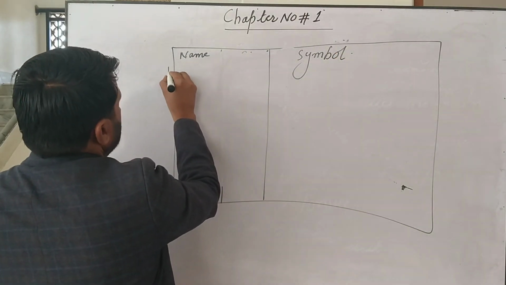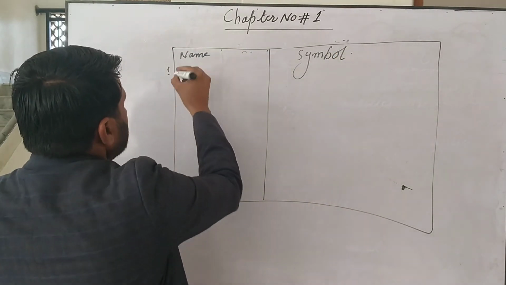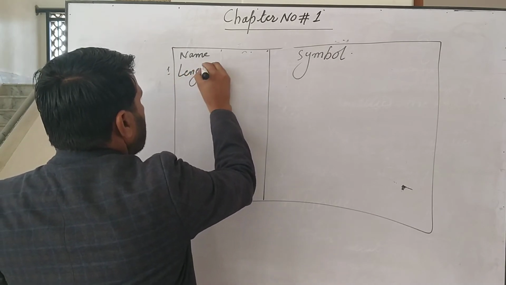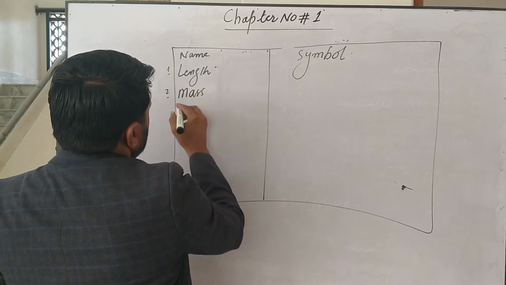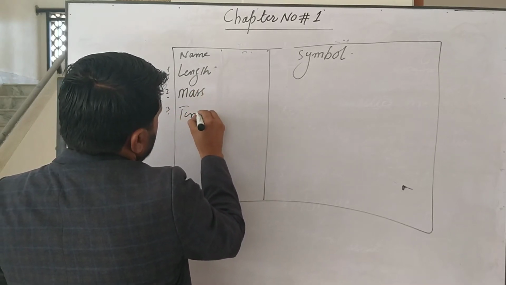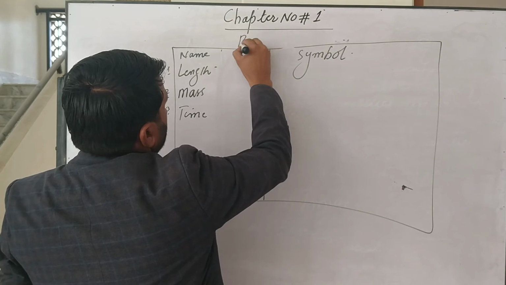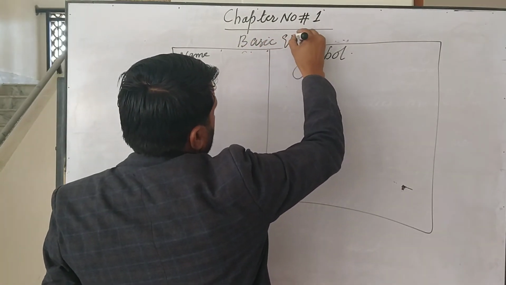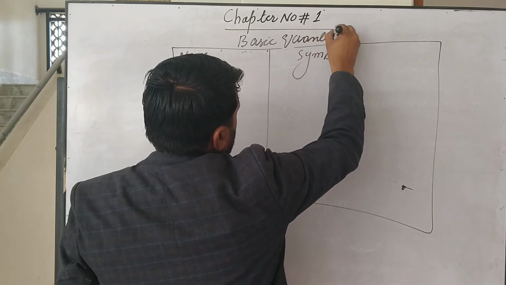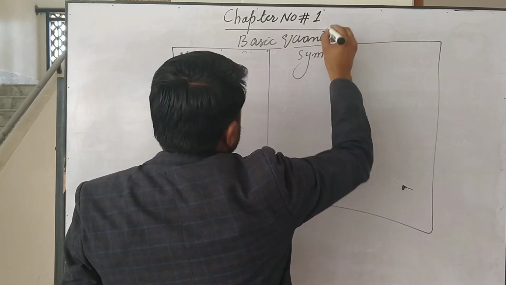Number 1, for example, length. Number 2, mass. Number 3, time. This is the table of basic quantities.